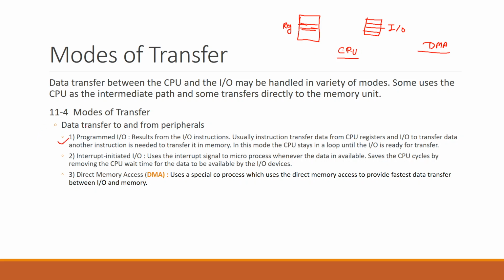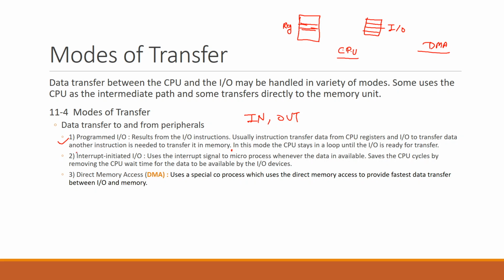The first mode of data transfer is programmed IO. In programmed IO we have special instructions provided, and these instructions are used to take the data from the input output devices. Usually instructions transfer data from the CPU register to the input output device. Another instruction is needed to transfer it into the memory. Suppose in 8085 we have instructions like IN and OUT for the programmed data transfer.